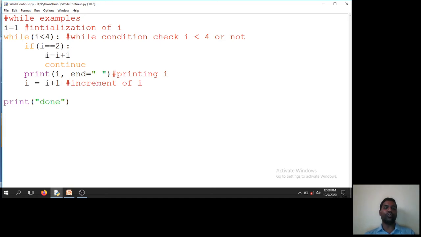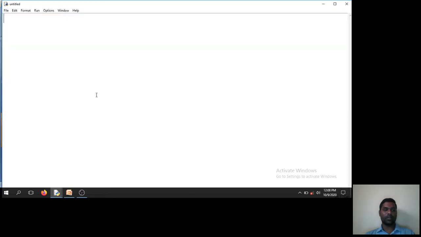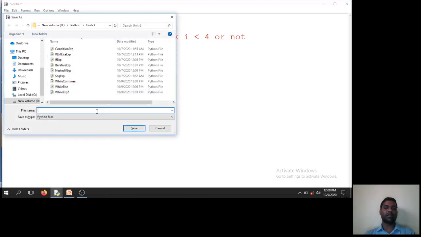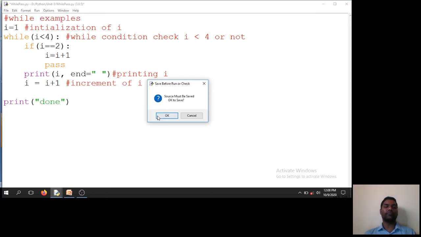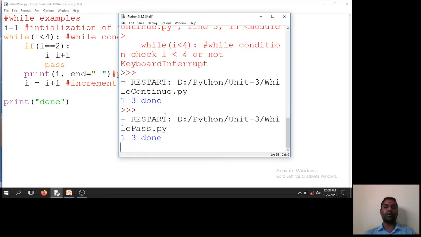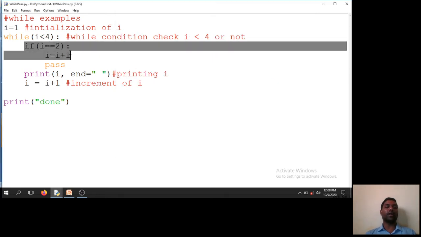Say while with continue, and now if I say pass, control V, control S, and pass. So here I will do the pass. Pass means nothing will happen. I will get 1, 2, 3 and as well as done. So run module, save. Okay. Where is 2? 2 is missing because it's outside of the loop. So I don't need to do anything, I don't require a pass.